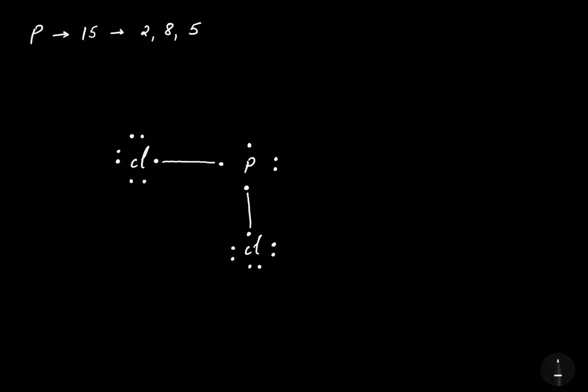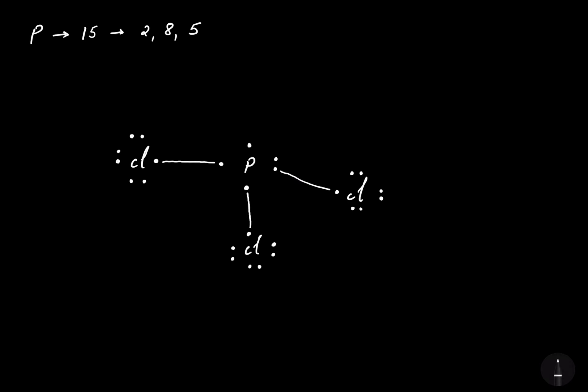Now let's talk about the third chlorine. That's a chlorine 1, 2, 3, 4, 5, 6 and the 7. Now the third chlorine will also share its 1 electron with the electron of phosphorus. So the third chlorine also achieved 8 electrons in its valence shell after sharing of 1 electron.